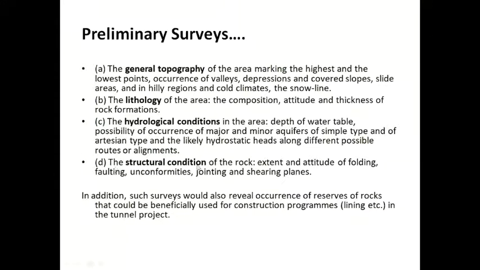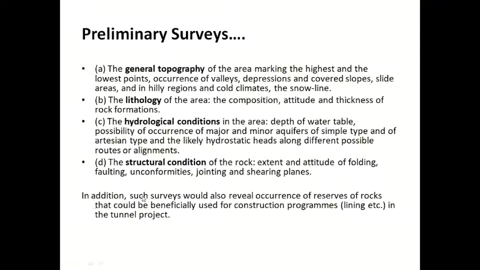And then structural conditions like extent and attitude of folding, faulting, unconformities, jointing, and shearing zones. That is, whether a fault or a transform fault is there or not. So this can be done by preliminary surveys.